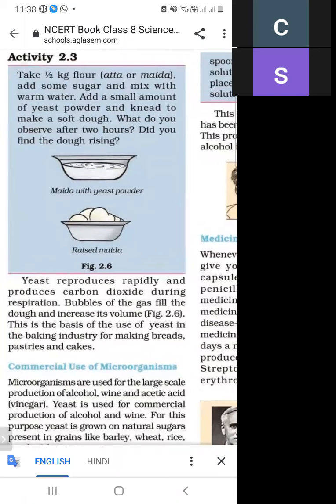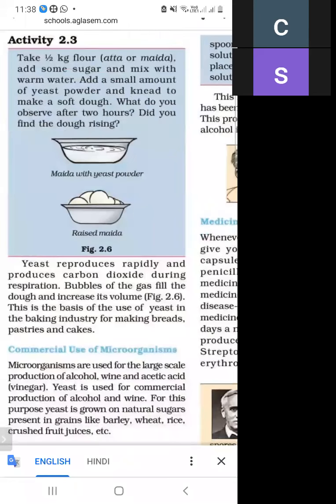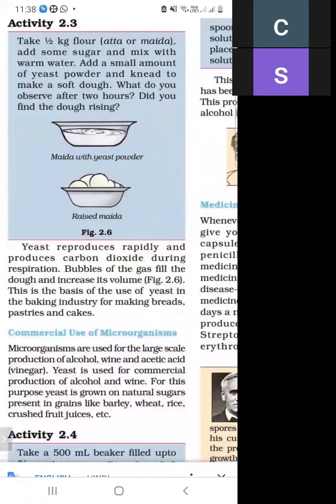We take maida, add some sugar, warm water, and some yeast powder. After this, the dough rises, and the second figure shows the risen maida. Yeast multiplies rapidly and produces CO2 gas during respiration, and bubbles of gas fill the dough and increase its volume.